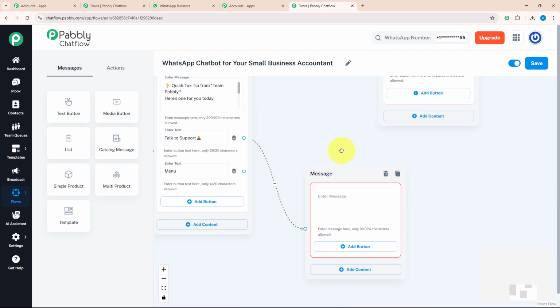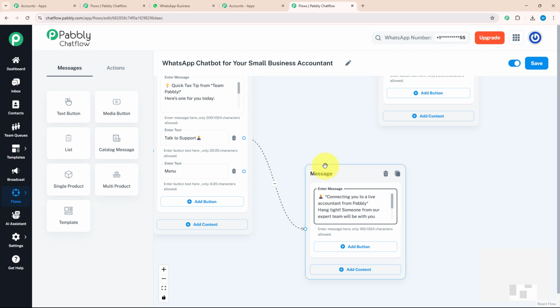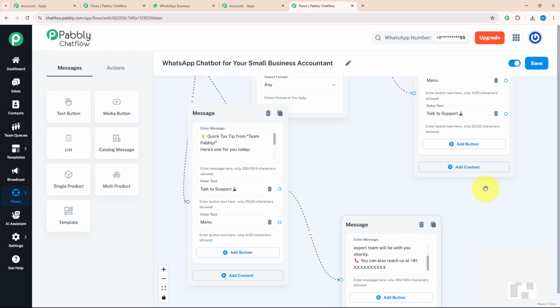By dragging and dropping, selecting the text button, I will enter my message which says, connecting you to a live accountant from Pabbly. Hang tight, someone from our expert team will be with you shortly. With that, I have mentioned our phone number as well. Now, I'm going to connect every talk to support button with this message.